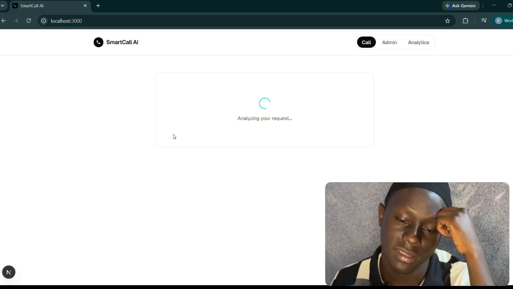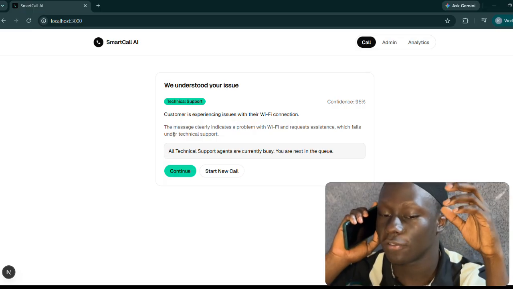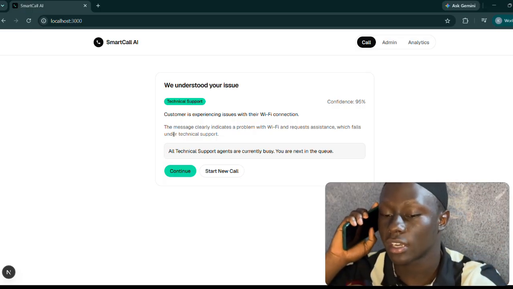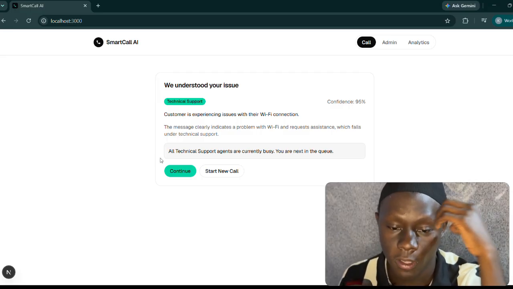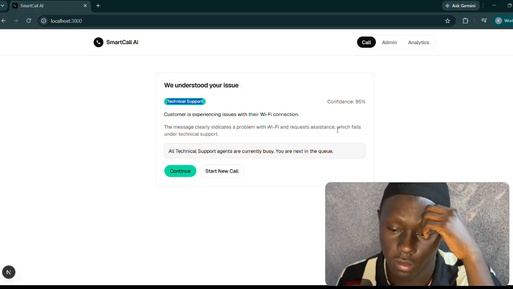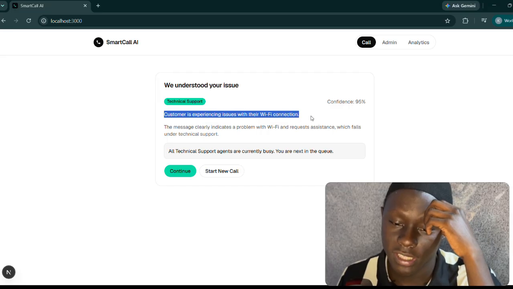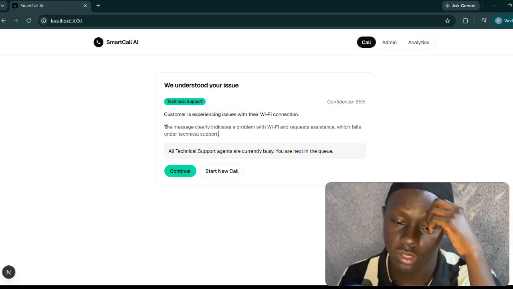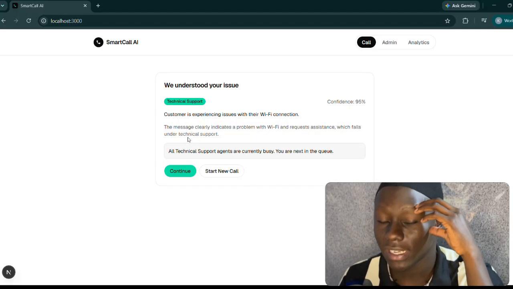I press done. Remember, this is just a mock UI. Pressing done and continue would be automated on the mobile phone while you're just talking. So the AI returns three things: the category of the problem, the confidence, how confident it is, and the reason why it thinks it's a technical problem. The customer is experiencing issues with their Wi-Fi connection. The message clearly indicates a problem with the Wi-Fi and requests assistance, which falls under technical support.